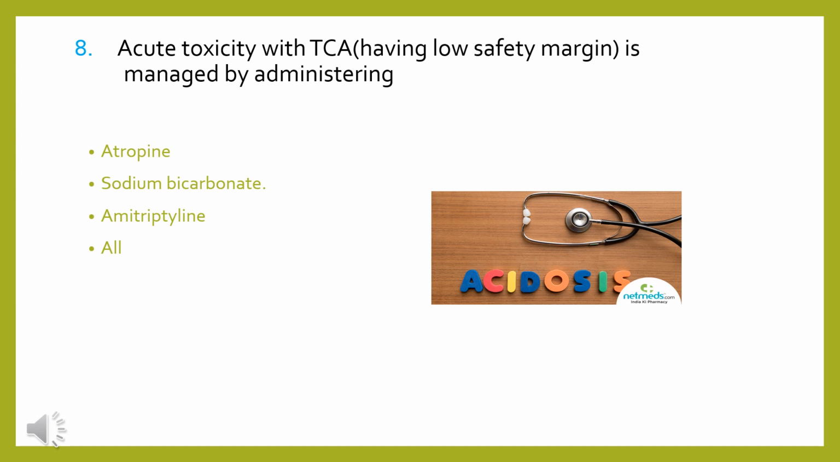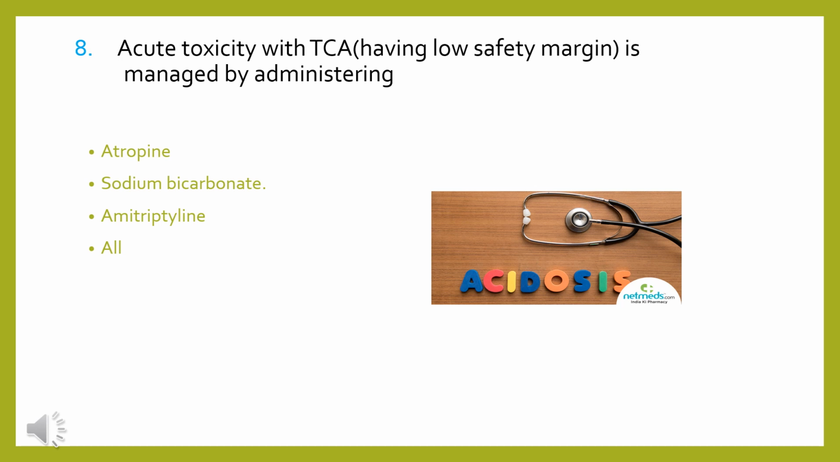Acute toxicity with tricyclic antidepressants is managed by administering atropine, sodium bicarbonate, amitriptyline, or all of the above options are correct. As we know, tricyclic antidepressants have a low safety margin, and there are chances of acute toxicity with TCAs. They are still in use only because they are less expensive. That is the only benefit. Otherwise, if we compare them with SSRIs, SSRIs are a better option. So how do we manage TCA toxicity?